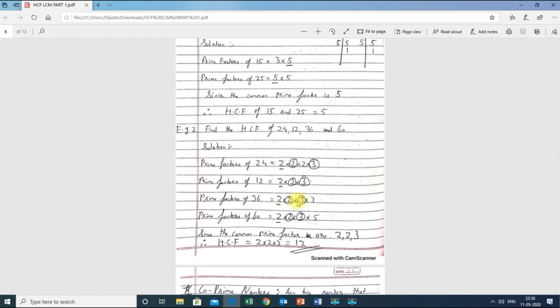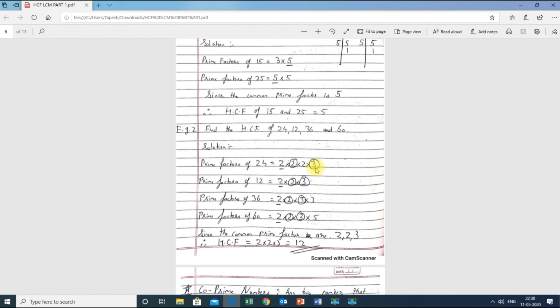Now next, again I can say there is one more 2 which is there in all the prime factors. So therefore circle it, over here, here and here. Now if I say here there is a 2, one more 2 is there, but it is not there in any other prime factor. Understood? It should be there in all the prime factors that they have given, that we have found. Now we will go for another number, that is 3.